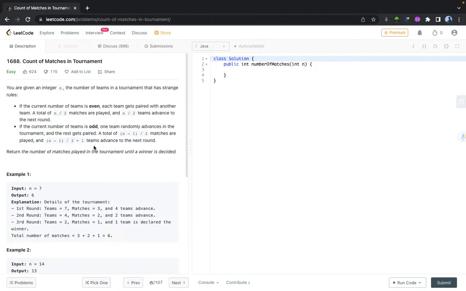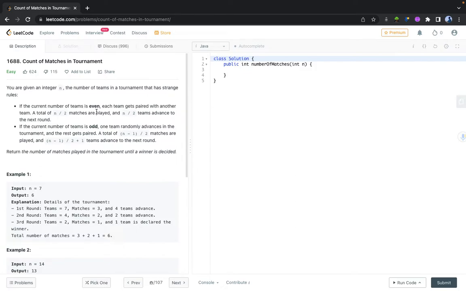But there is a condition: if the teams are even, then it is very easy to find out that the matches played in the first round will be n by 2, because let's say 6 teams are there, then three matches will be played.